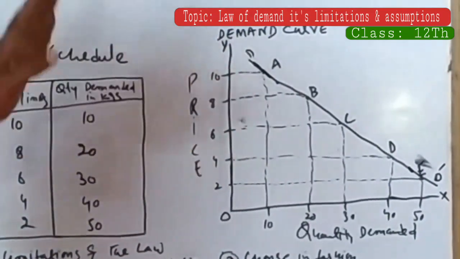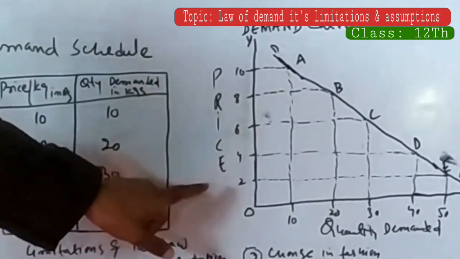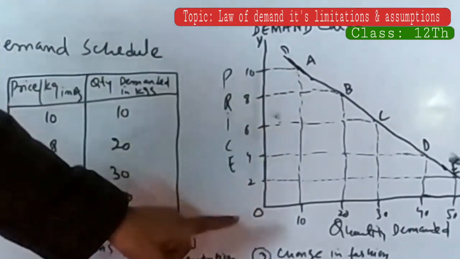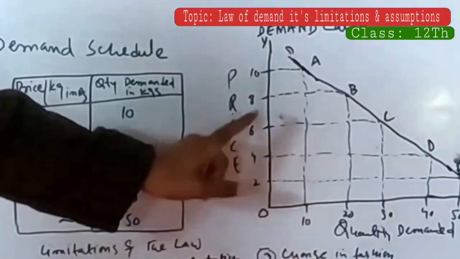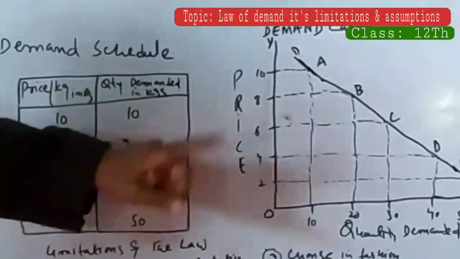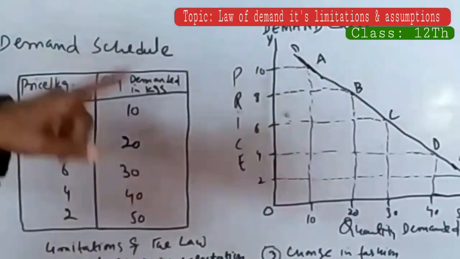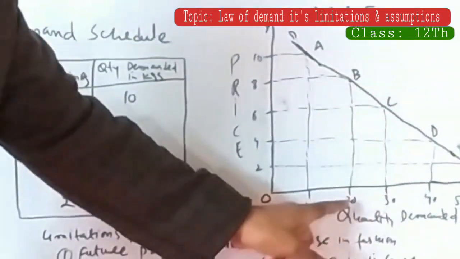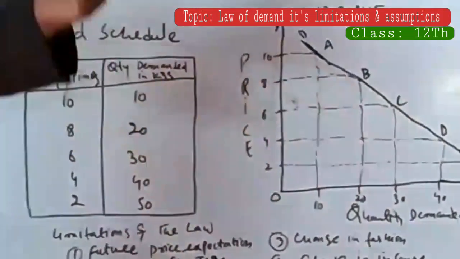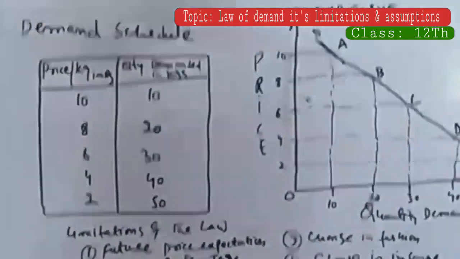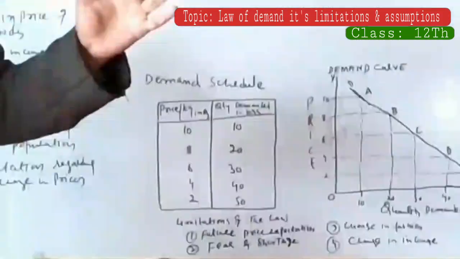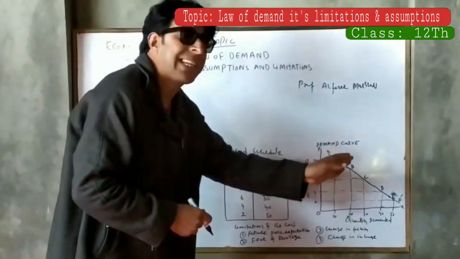vertical axis or y-axis. So here initial price is 10, quantity demanded is 10 kgs, then price is 8, quantity demand increases to 20. When price falls from 8 to 6, quantity demand increases from 20 kgs to 30 kgs, and so on. This means as long as the prices of the commodity goes on falling, quantity demand increases.